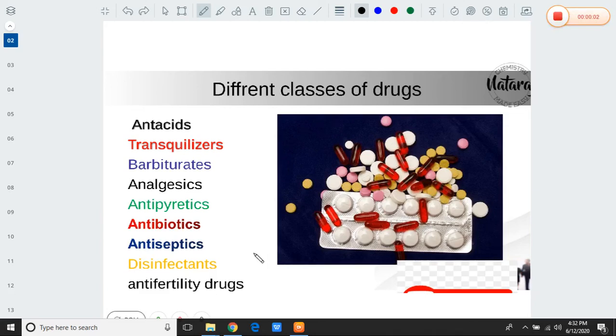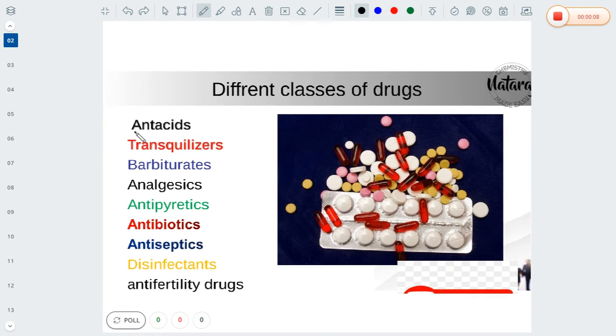Hi to all. In the previous session, we discussed antacids. In the antacids, we learned about the definition of antacids, what the side effects are, what the causes are, and finally, what the effective measures are to control acidity and what medicines are available to relieve the acidity, etc.